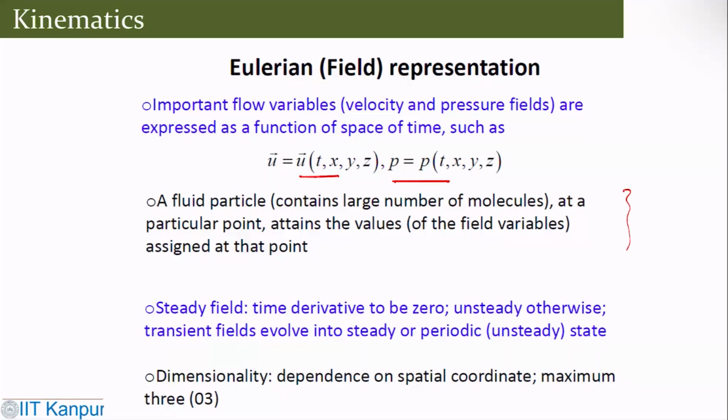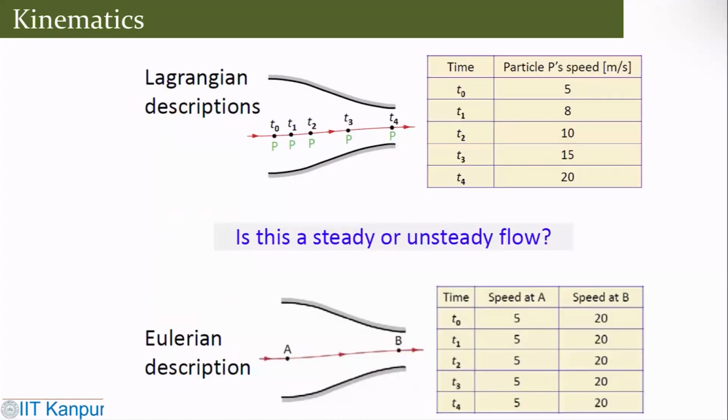Dimensionality is primarily dependent on the spatial coordinate system, which could be 3 because we have those kinds of dimensions. So here is an example of looking at the Lagrangian description. Here the fluid particle passes through these different points, at different times, where the particle is tracked and we try to track its speed. That means it's a single individual particle passing through these points, and at different time instants its velocity has been tracked.